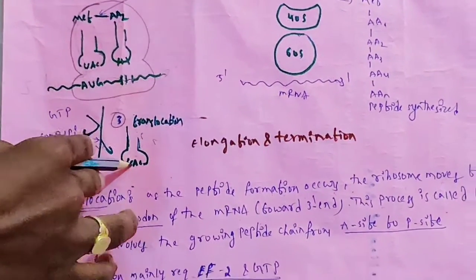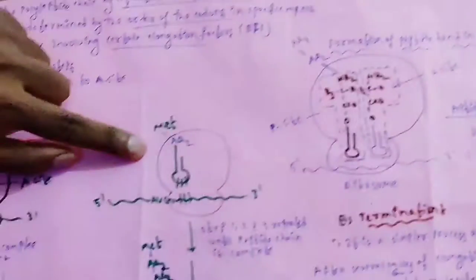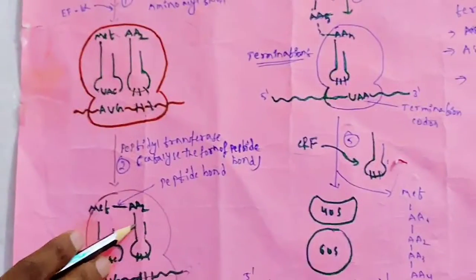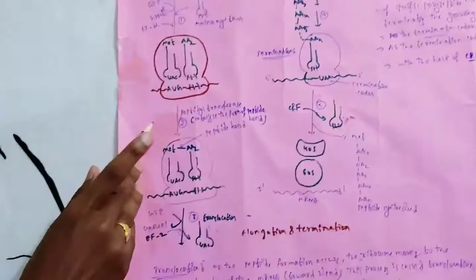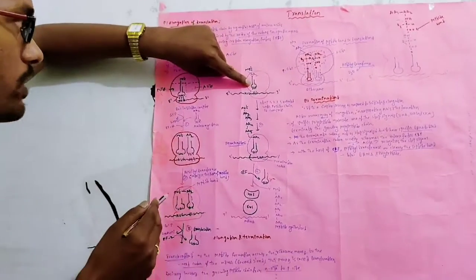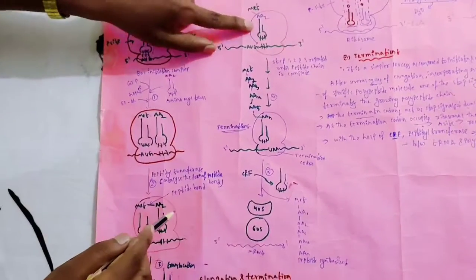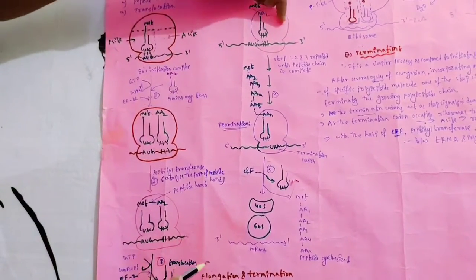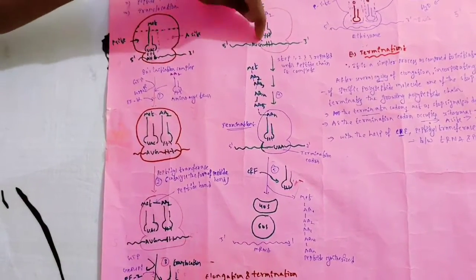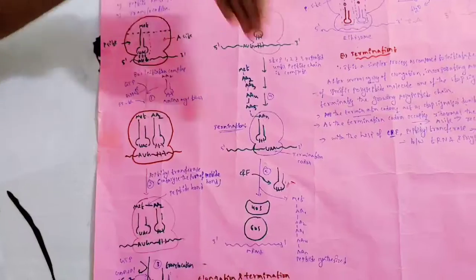You can see here the methionine amino acid is there now. Whatever amino acid tRNA was present on the A site shifted to the P site, changing their location. You can see this is the methionine amino acid tRNA. Actually, it was present here and it is coming to here. Whatever P site tRNA was there is removed.